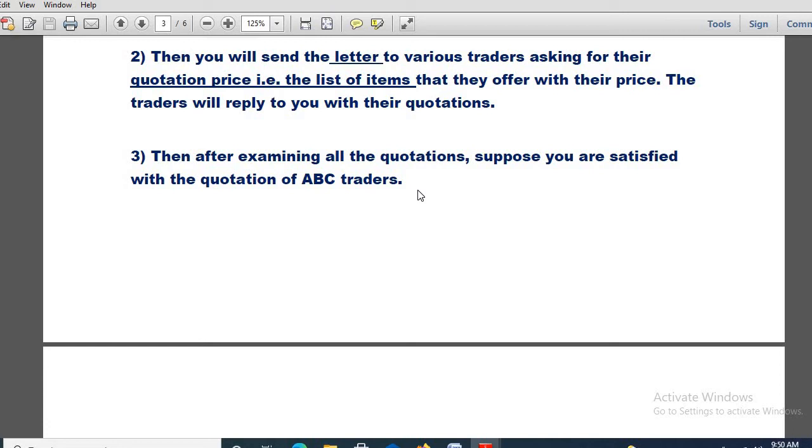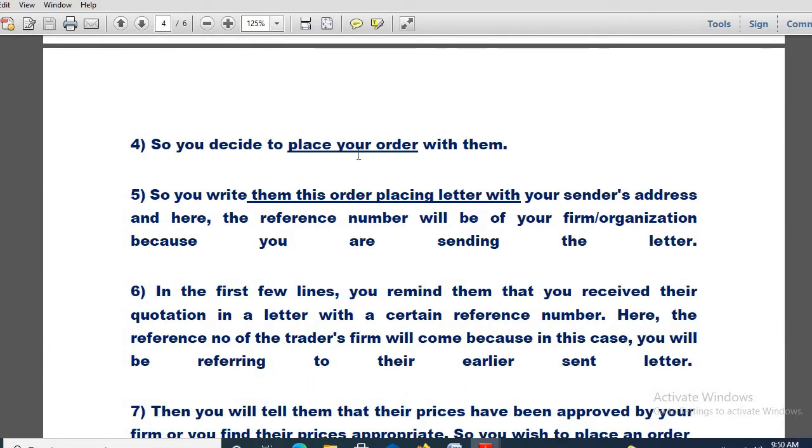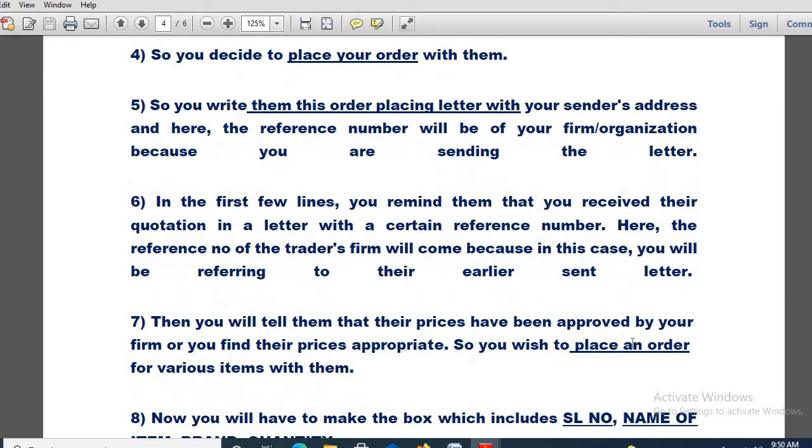You examine all the quotations and are satisfied with one trader. Out of these 5 you select one. Suppose you have selected ABC traders, so you decide to place your order with them, obviously because you are satisfied with their market price.